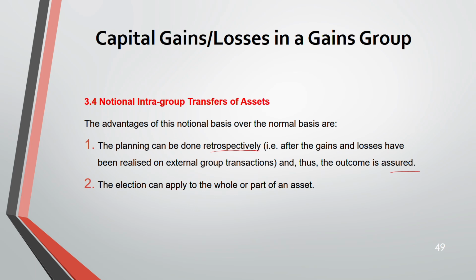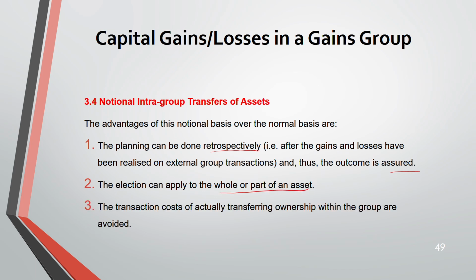Now what happens? Bring the loss to that so that his gain will be offset by the losses of the group company. So for that to happen, you make an election. So you have made an election to apply to whole or part of the asset. Then the transaction costs of actually transferring ownership within the group are avoided.